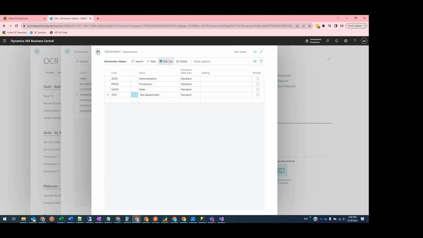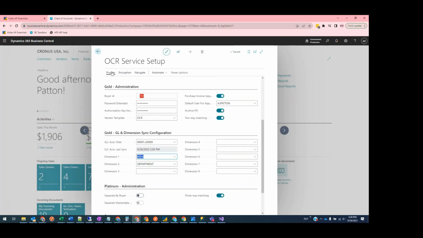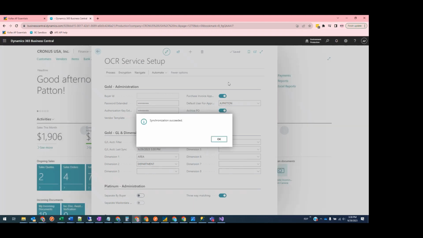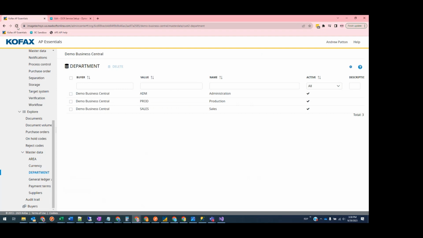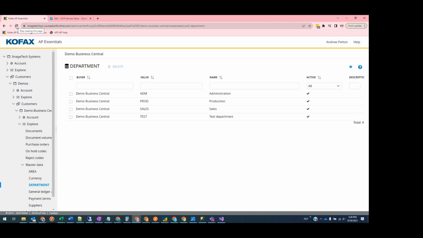And once that's saved, we will do a manual master data sync. Usually this will be on some sort of recurring schedule. But once this completes, we'll be able to go over to AP Essentials. And if I update my page, just refresh here, it'll now show the test department has been synced over.